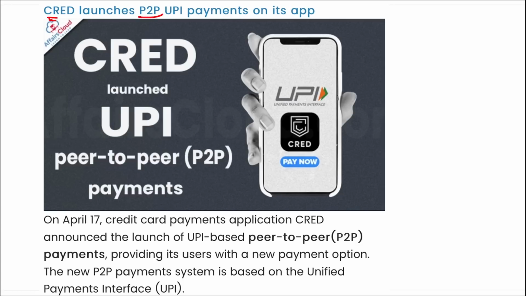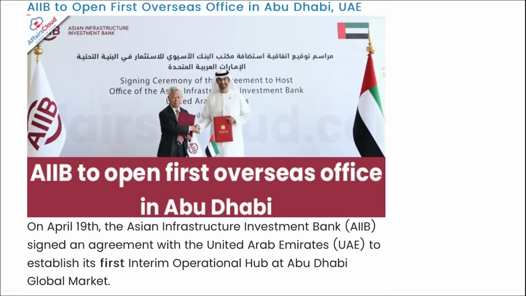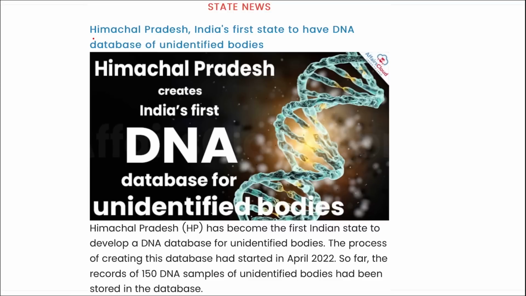CRED has launched P2P UPI payments on their application. AIIB will be opening their first overseas office in Abu Dhabi, UAE. Himachal Pradesh became India's first state to have a DNA database of unidentified bodies. So these were your quick revision current affairs.